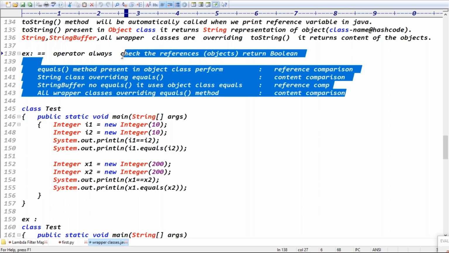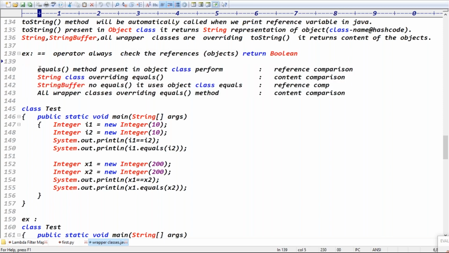These four statements are important. The equals method is basically from the Object class, and performs reference comparison. The String class overrides it for content comparison. The StringBuffer class has no equals method, so it uses the Object class equals, reference comparison. All wrapper classes, content comparison.